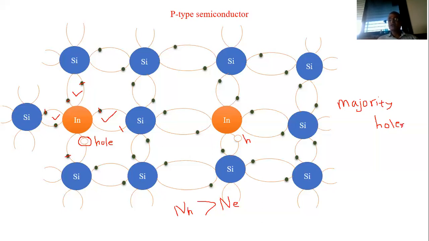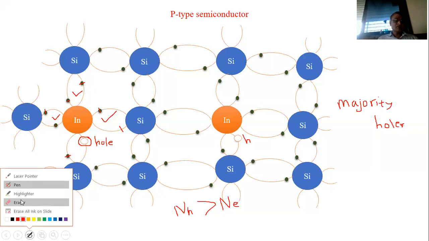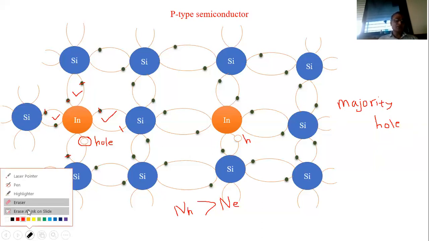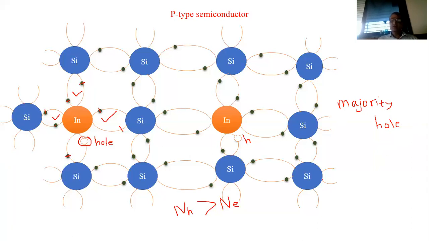And electrons are less in number, and therefore electrons are minority carriers.